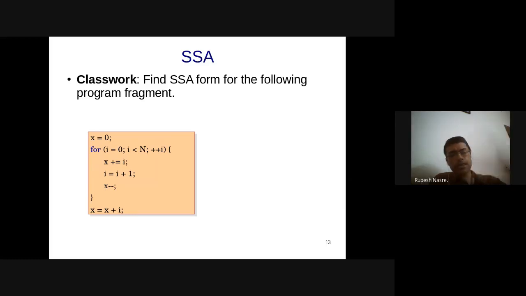So you can assume that it is in the IR SSA form you have to convert it to. Each instruction can contain maximum 3 addresses. Just that there won't be any for loop. There will be a label to which you have to use a goto. So you can assume that there is some jump or goto instruction available in the IR. Please write that, and if there are any questions, we can discuss that. And I can get you started. The first statement should be x1 equal to 0.